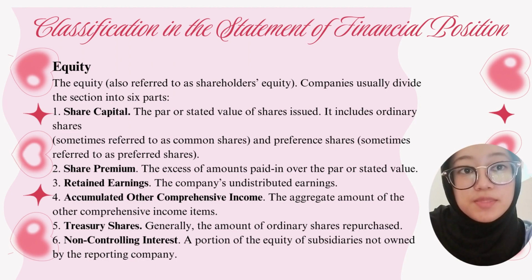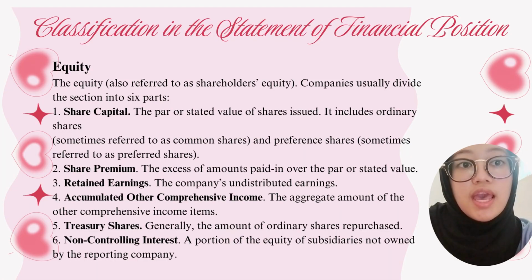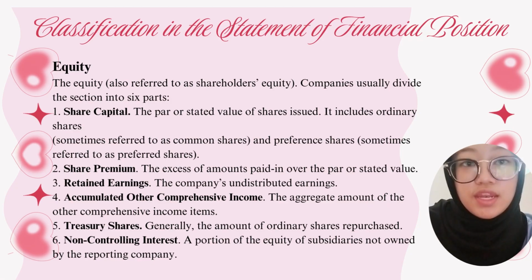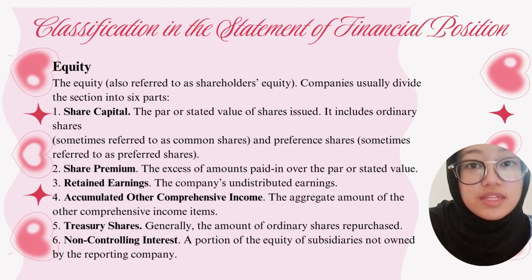They are divided into 6 parts. The first is share capital, the par value of shares issued. The second is share premium, the excess amount paid in over the par or stated value. The third is retained earnings, the company's undistributed earnings. Number 4 is accumulated other comprehensive income, the aggregate amount of other comprehensive income. Number 5 is treasury shares, the amount of ordinary shares repurchased. And the last one is non-controlling interest, a portion of equity of subsidiaries not owned by the reporting company.